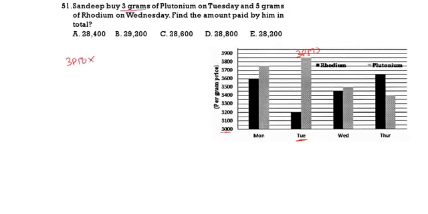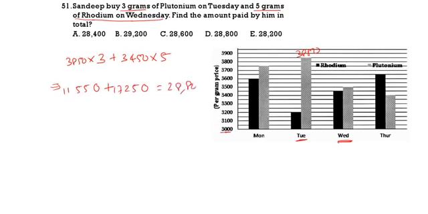He is buying 3 grams. And 5 grams of rhodium on Wednesday. This is Wednesday. This is rhodium. Rhodium is 3450. 3450 into 5. Now what is 3850 into 3? 0, 15, 25, 11. Plus this one will be 0, 25, 22, 17. Now if you take total, it is 28,800.